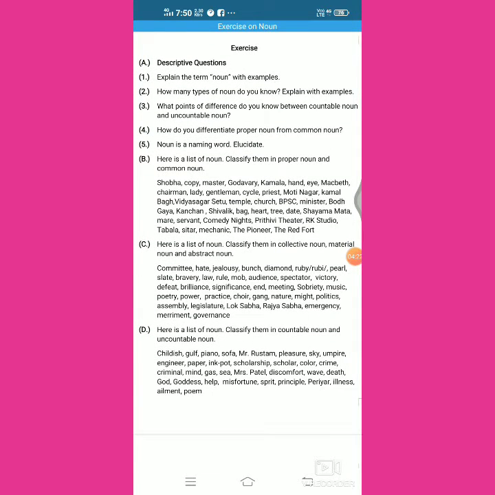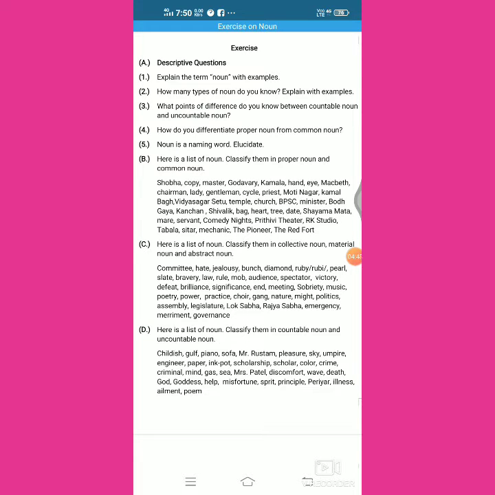Now here we have the fourth question. How do you differentiate proper noun from common noun? Differentiation lies in the fact that proper noun is all about the proper naming of a proper thing, and common noun is about the common naming of a class of objects.